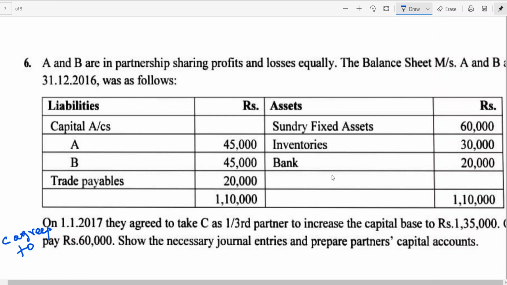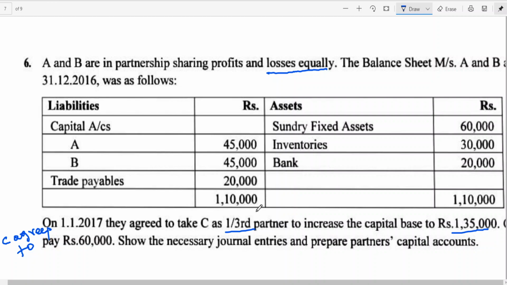Now I told you, after the new partner is admitted, the capital base is 1,35,000. Show the necessary entries and prepare partners' capital accounts. Now you can see old partners are sharing profits and losses equally. The new partner is also 1/3, means an equal partner. That means the new profit sharing ratio of the firm in future is going to be 1:1:1. Is this clear? It is 1:1:1.